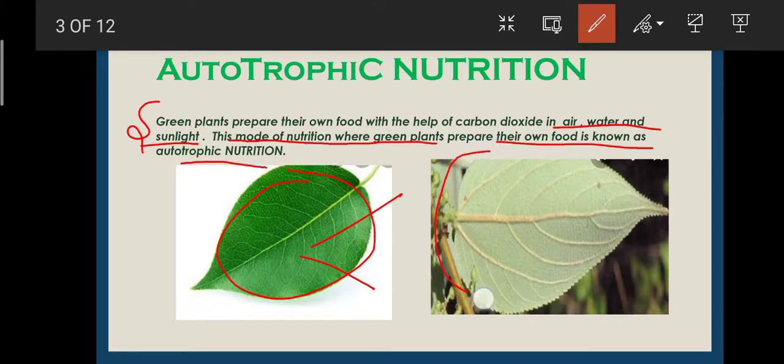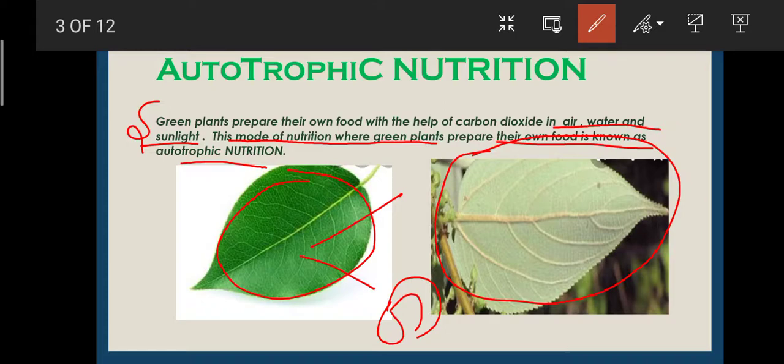Now see the underside of the leaf. We generally know that the stomata, the tiny pores through which leaves take in carbon dioxide and give out oxygen, are present on the underside of the leaf. For controlling the closing and the opening of these stomata, guard cells are present that surround the stomata.